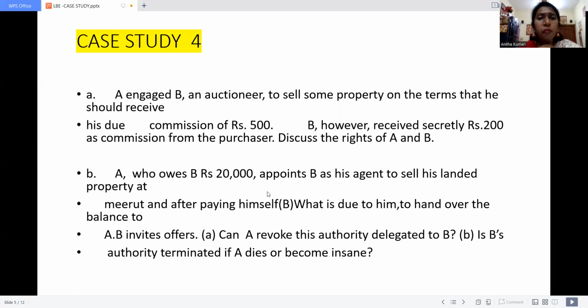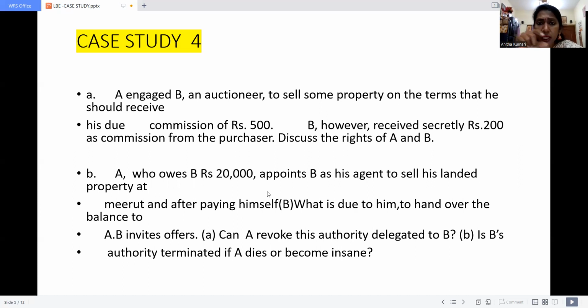Now, case study number 4. A engaged B, an auctioneer, to sell some property on the term that he should receive his due commission of 500. B, however, received secretly 200 as a commission from the purchaser. Discuss the rights of A and B.